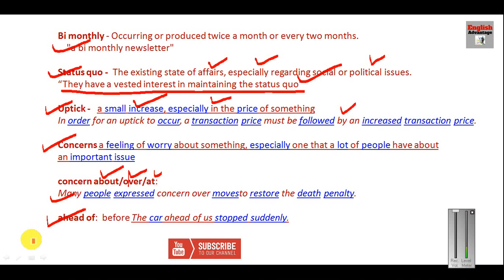So these are very important words from the examination point of view, and please go through all these words very carefully, and this is how you can solve the Cloze test.